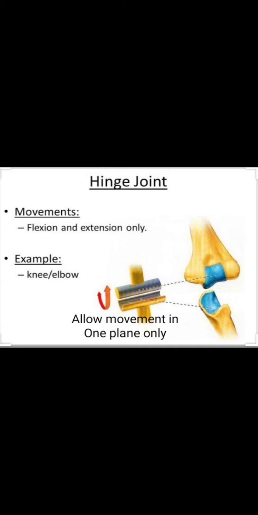Okay, and what are the examples of hinge joints? The most common examples of the hinge joints are the elbow joint, which only allows the bending and straightening of the arm, and the knee joint, which allows only the bending and straightening of the leg.